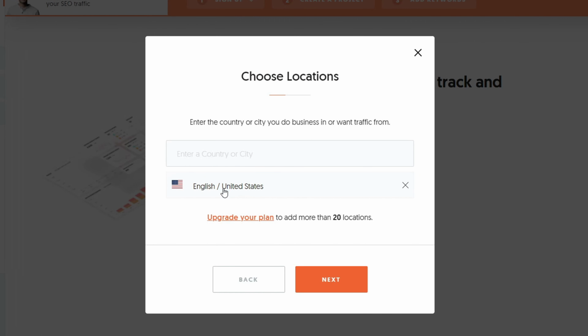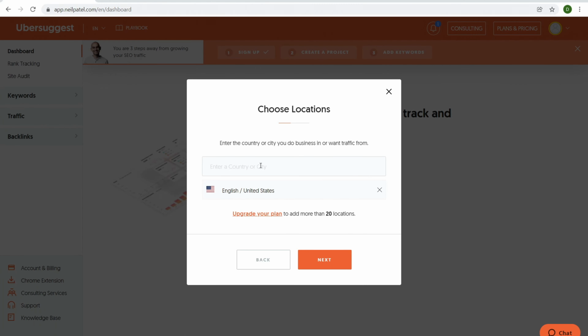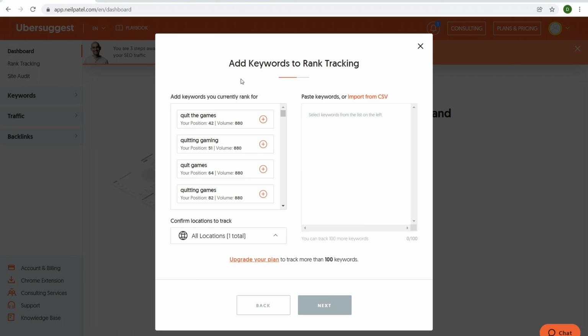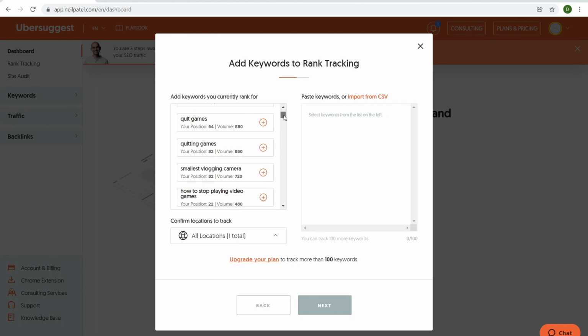For me, United States is totally fine. If you have a different country, for example, if you're in a foreign language website like German or French, you can go ahead and add in that country right here. So go ahead and click on next. Now over here, it gives you a bunch of keywords that you're actually getting traffic for. And so this is correct. We'll just scroll down a little bit.